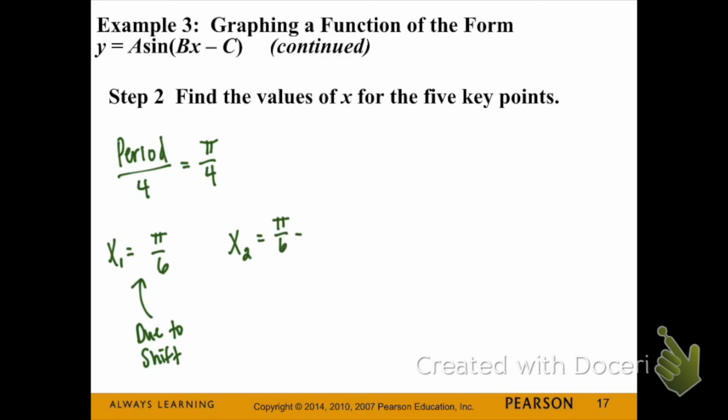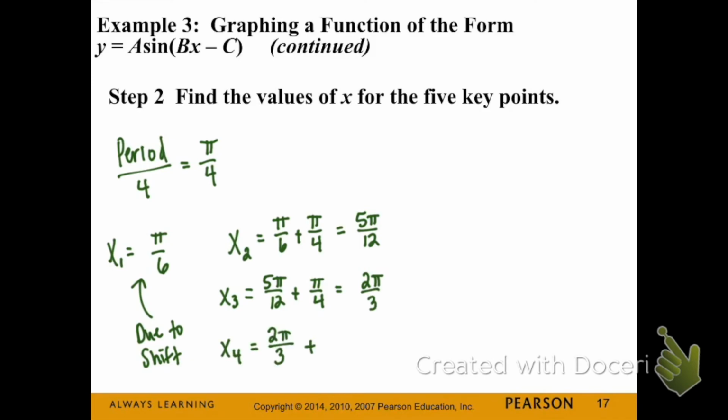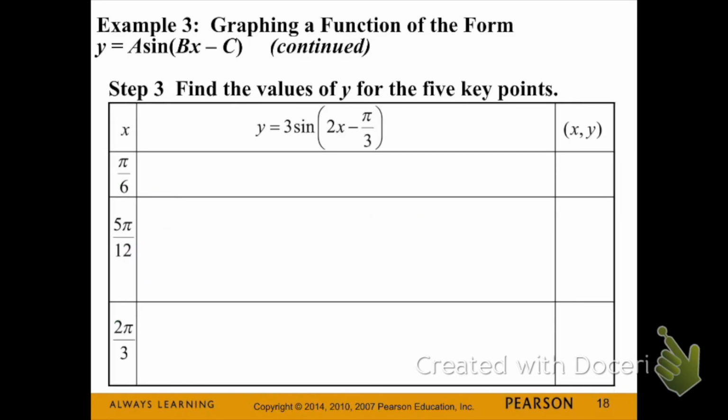And then we're going to take pi over 6 and add on pi over 4. Take 5 pi over 12 and add on pi over 4. Now we need to find the 5 points. So to get the y value, we're plugging in our x values and simplifying.